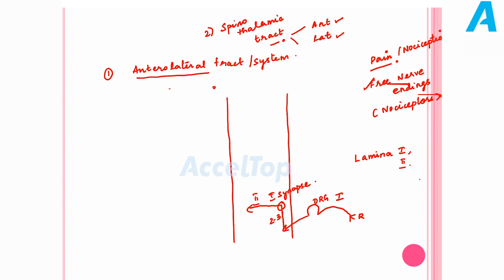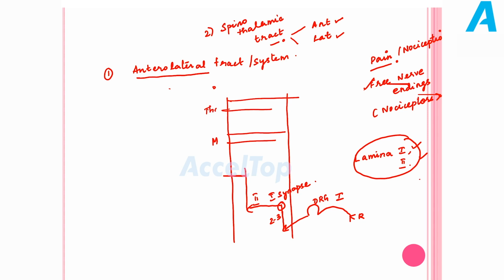So the second order neuron starts from these two lamina. Remember these two lamina. We have multiple lamina. The most important lamina are lamina 1 and lamina 2. So from there we have the second order neuron. It crosses to the opposite side and it ascends. So at the level of medulla nothing happens.